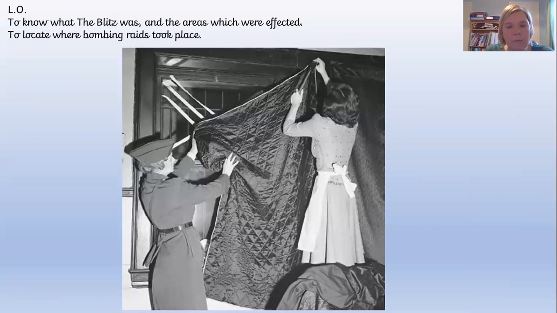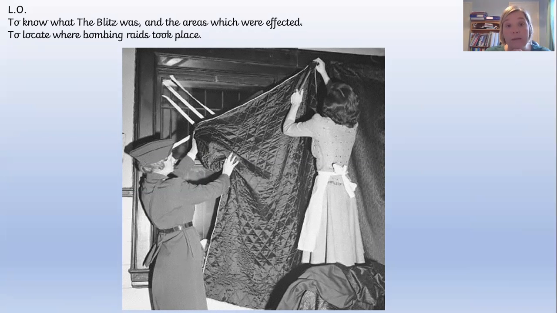Did anyone work out what these are? Now, if you said that they were blackout blinds, then well done you. That's what these are. And we're going to talk about this a little bit more in another lesson, but blackout blinds meant that all the light from the house was unable to get through, so that the people in the air would find it really difficult to be able to spot where the towns and cities were.